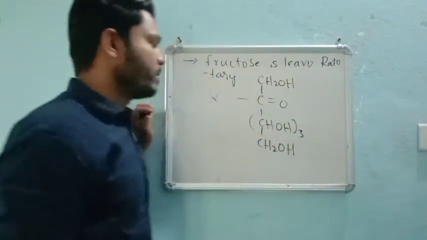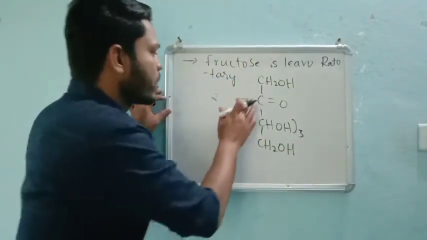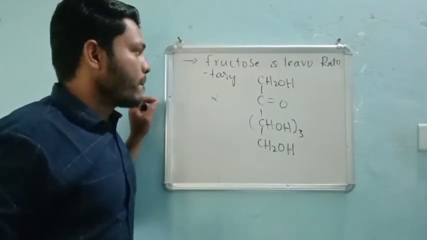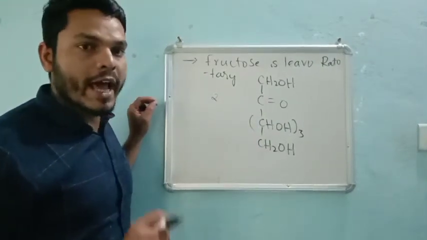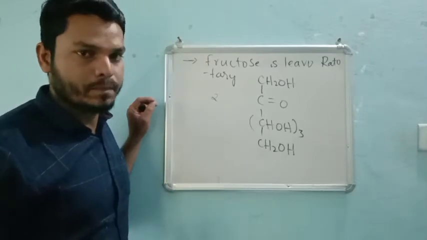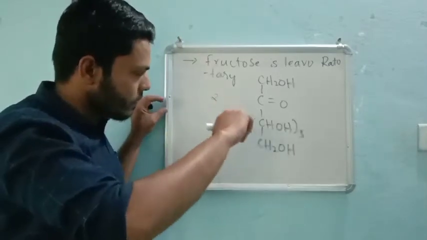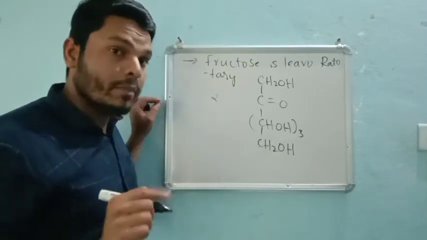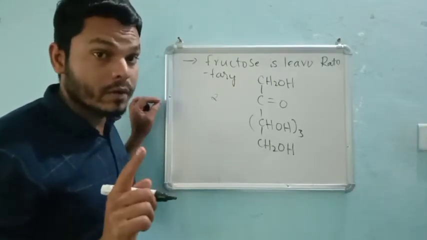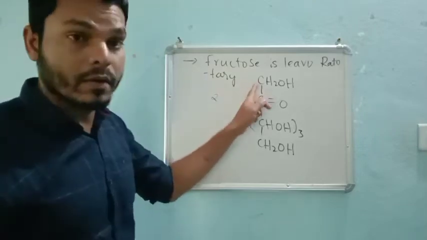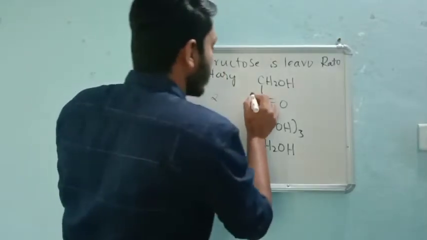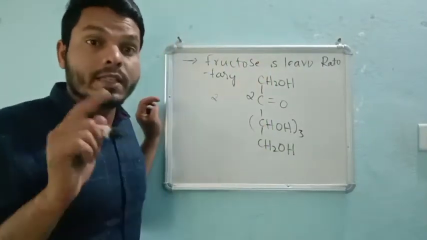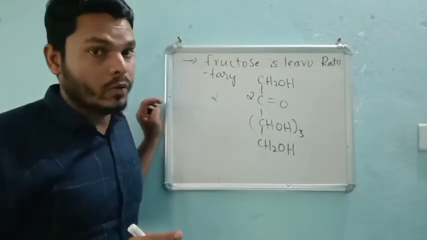Now see, in glucose the first carbon directly reacted with the fifth carbon atom. Here also the same case, but not the first carbon; in fructose the second carbon is very reactive.